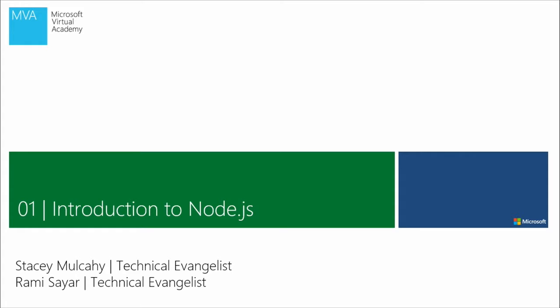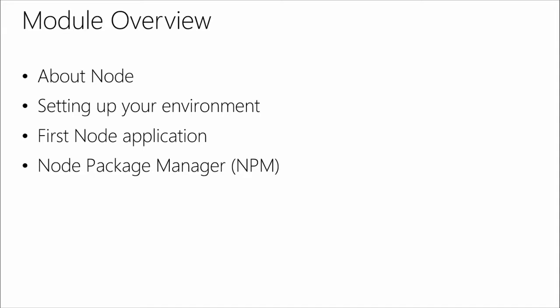All right, let's get started. So, introduction to Node.js. In this module, we're going to cover the basics of Node. What is Node? When was it started? We're going to show you how to set up your environment if you're on a Windows machine, a Linux distribution, or even OS X. We'll show you how to get that up and running, and then we're going to build our first Node application. We'll walk through the different parts of Node and how it's a little bit different from JavaScript.